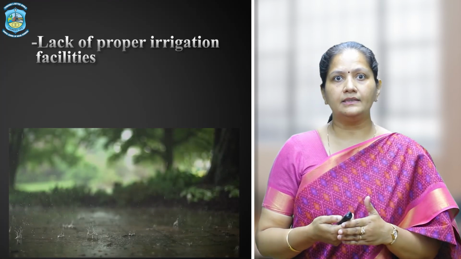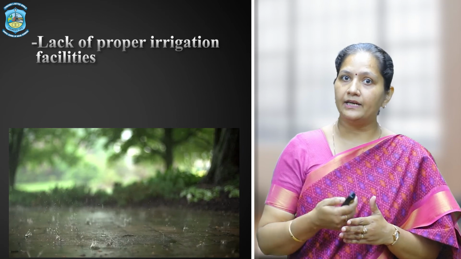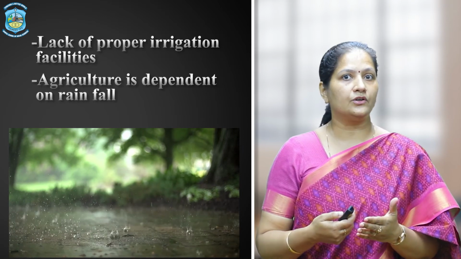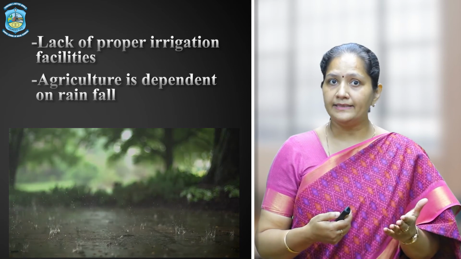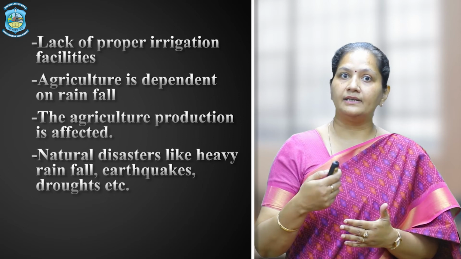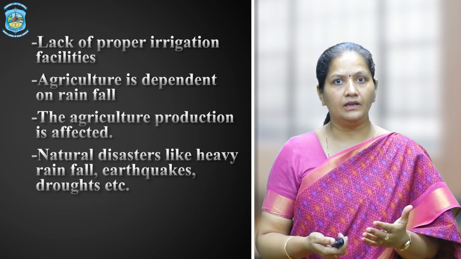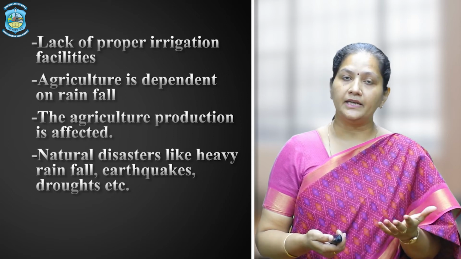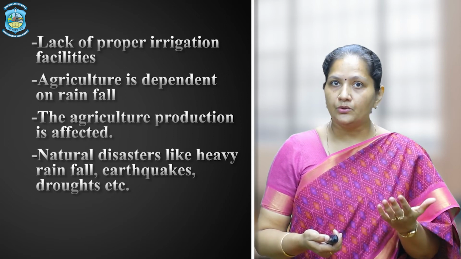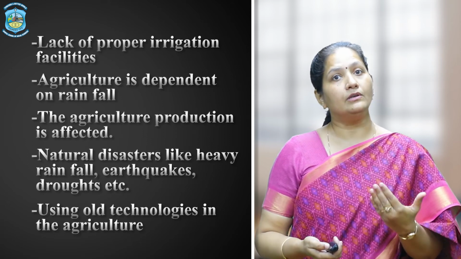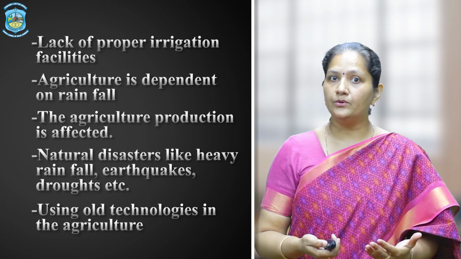The next cause is lack of proper irrigation facilities. In many developing countries, agriculture is dependent on rainfall. As a consequence, agricultural production is affected. Natural disasters like heavy rainfall, earthquakes, and droughts also cause damage to the crops. Using old technologies in agriculture is also a cause for reduced food production.